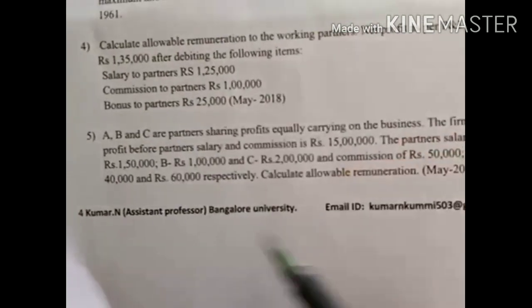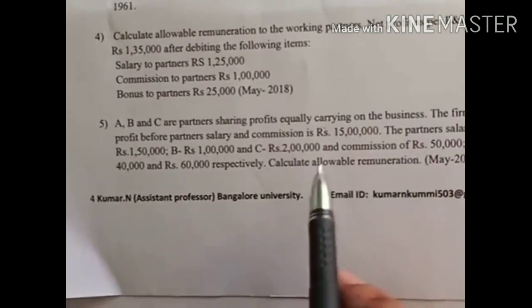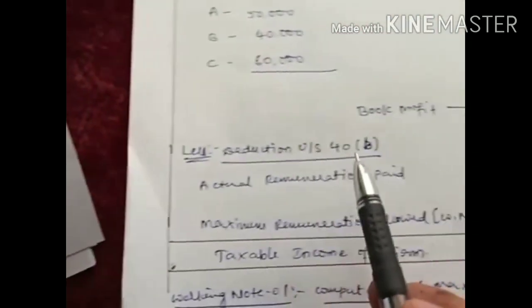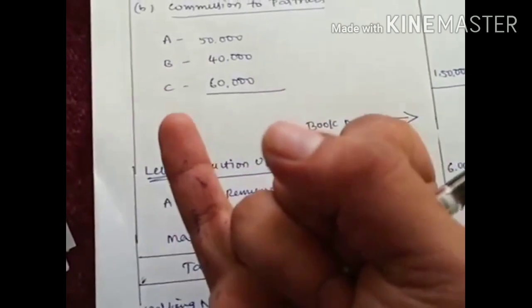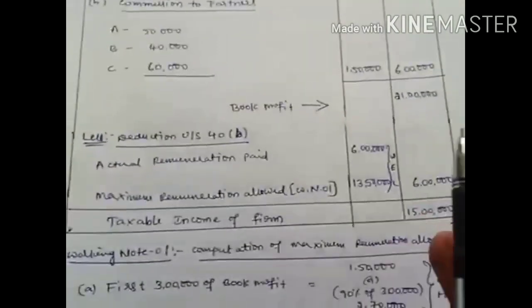No other inadmissible expenses were provided. There is no working or non-working partner distinction; assume that all are working partners, so they are eligible to claim a deduction under Section 40(b). So first one is actual remuneration. Actual remuneration paid includes any kind of bonus, commission, salary paid to the partner, and that you have to add. So add 4,50,000 plus 1,50,000, the total amount is 6 lakh.